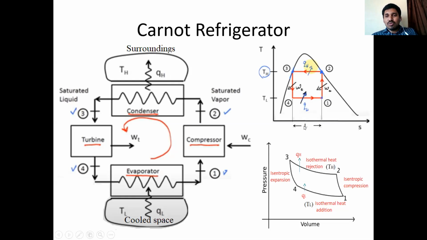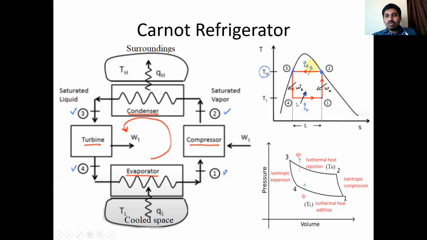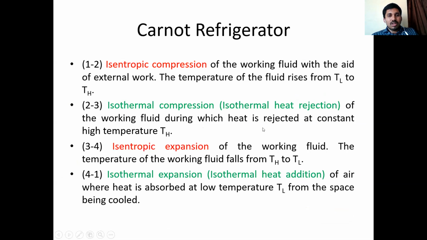And one more thing, if you see here, 1 2 is an isentropic process, so S1 is equal to S2, entropy becomes constant here. And 3 4 is an isentropic process, here S3 is equal to S4. T4 is equal to T1, the minimum temperature called TL, T3 is equal to T2, which is the maximum temperature called TH. So this is the total notation of the Carnot refrigerator. These points we have just discussed regarding processes.